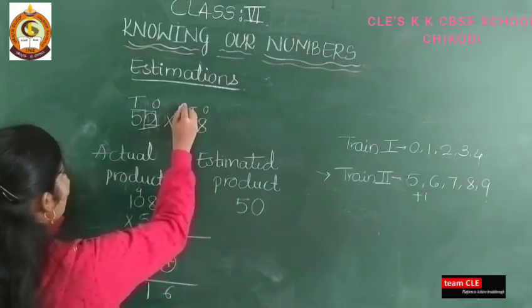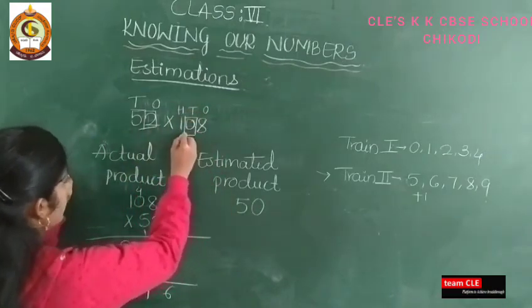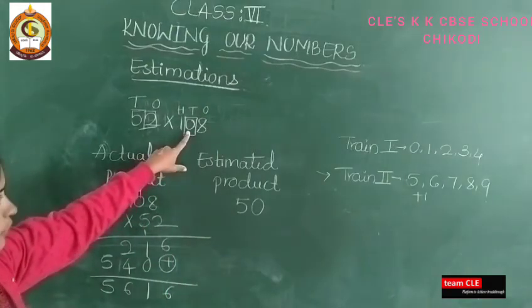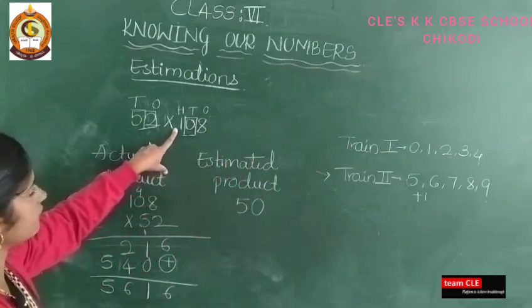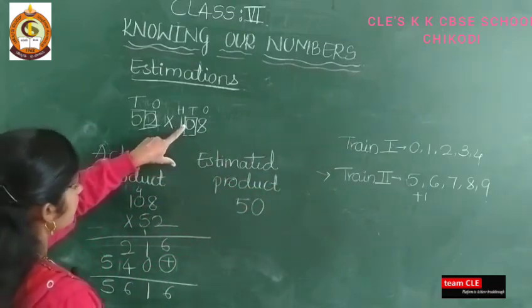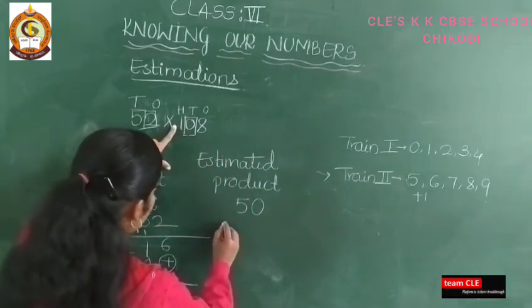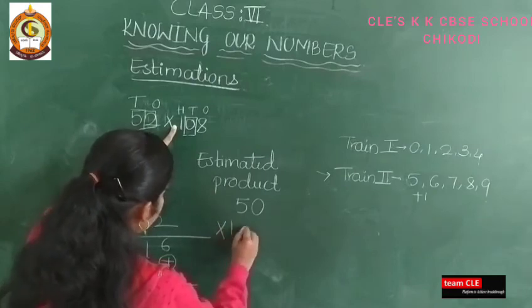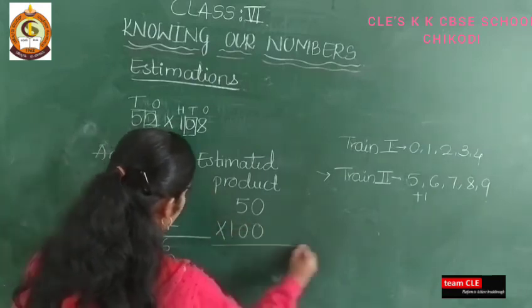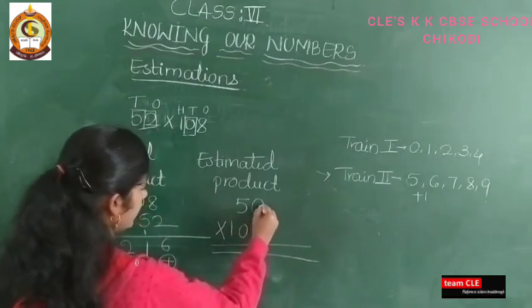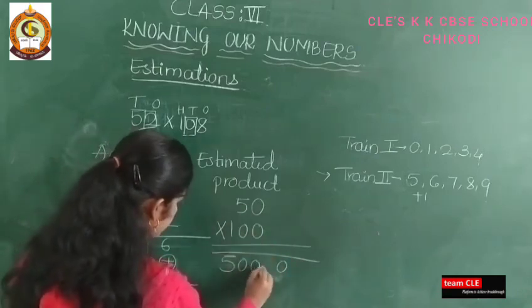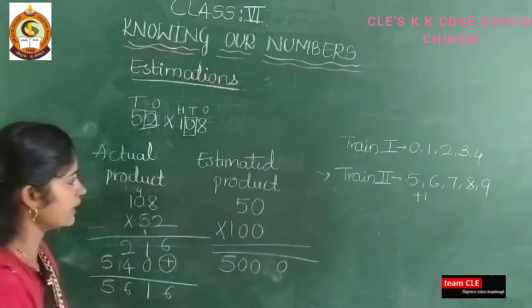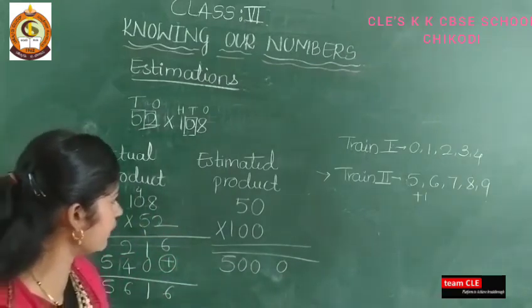Ones, tens, hundreds, I need to see here what? 0. 0 will come in tray number 1 and here I will add 1. Okay. So here there is no need to add 1. Remaining terms becomes 0. I will do directly 100 into 5, 500. So this is the estimated product of the given number.